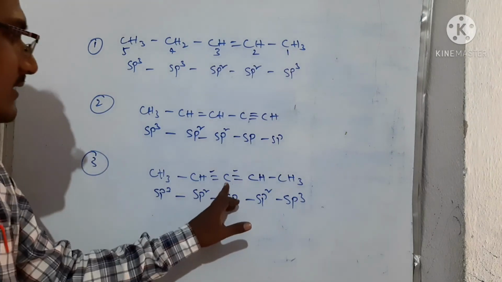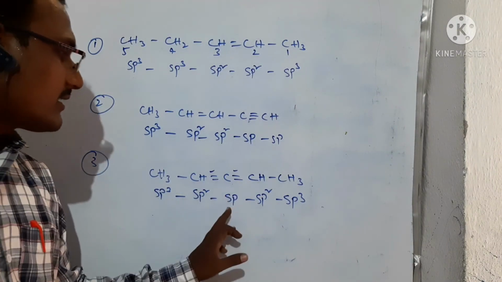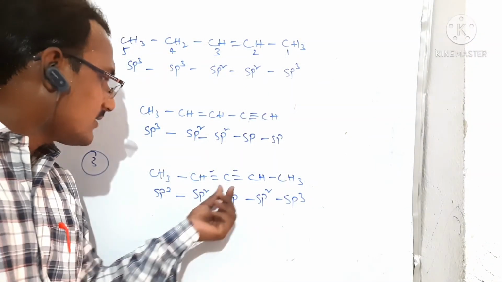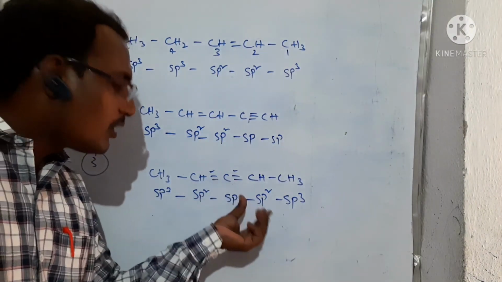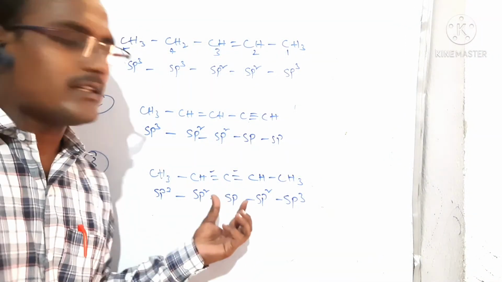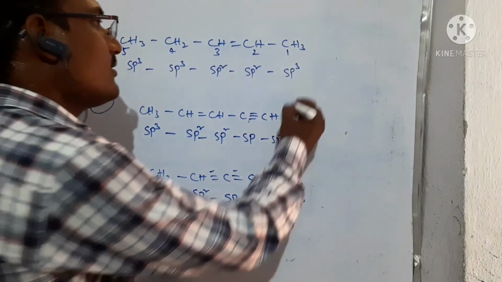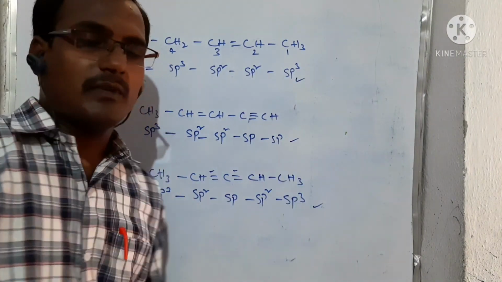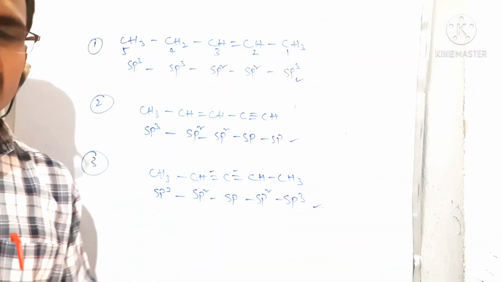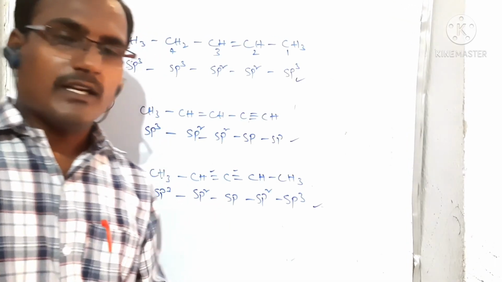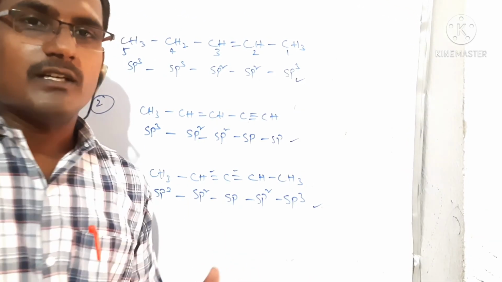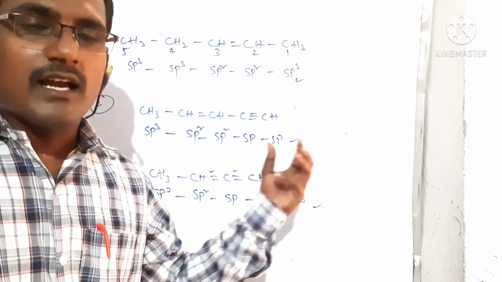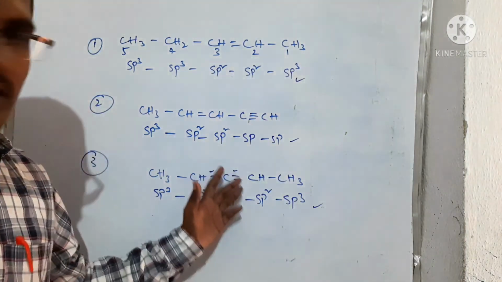Generally, we think that where the double bond is, it is sp2, right? But it is not sp2. This carbon is allowing a pi bond on both sides. So that means 2 pi bonds are there. That means it is sp hybridization. So this is very, very important in SET examinations, common entrance tests, whatever the examination is. They will ask the question: find the hybridization of carbon in these hydrocarbon compounds. This is very, very important.